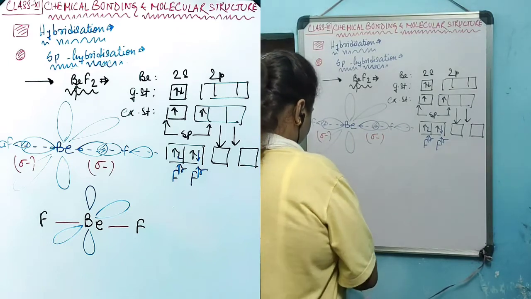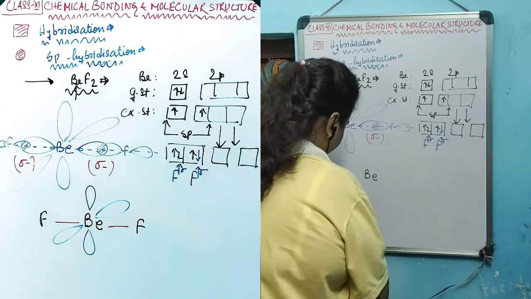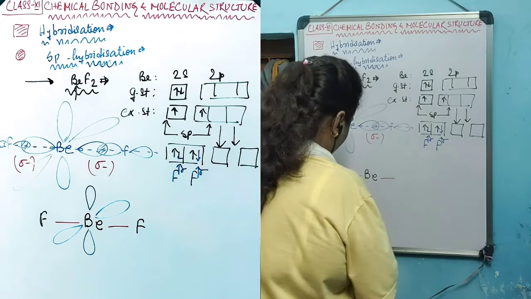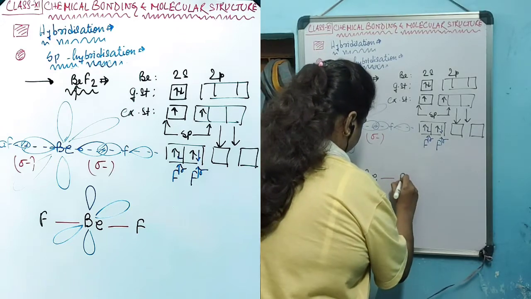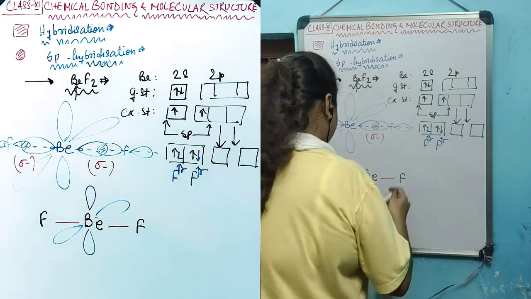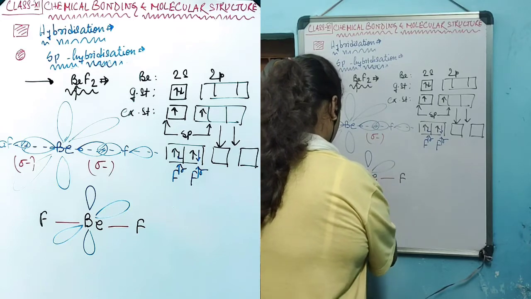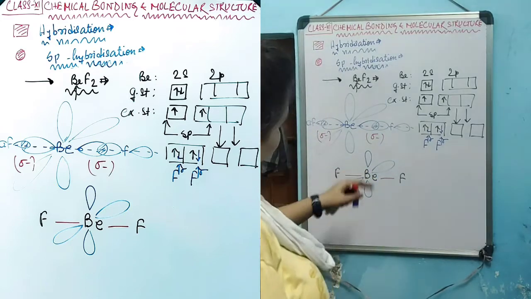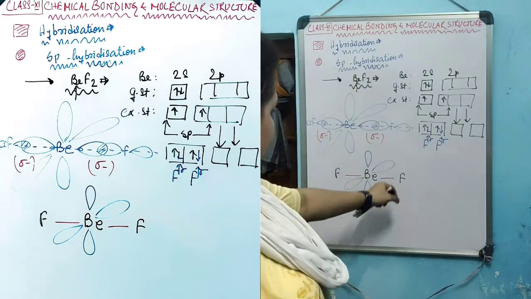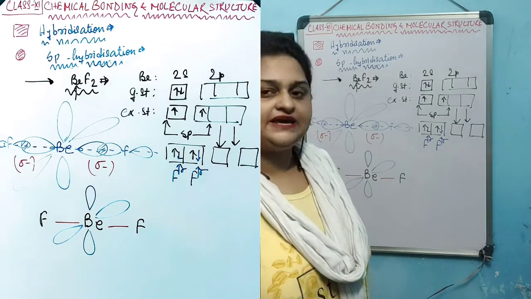In a simplified way, construct the structure. This is the central atom beryllium, which will have 2 sigma bonds with the fluorine atoms, and 2 vacant p orbitals will be situated on the beryllium atom perpendicular to the plane of the molecule. This is the linear structure of BeF2, in which the central atom beryllium possesses sp hybridization.